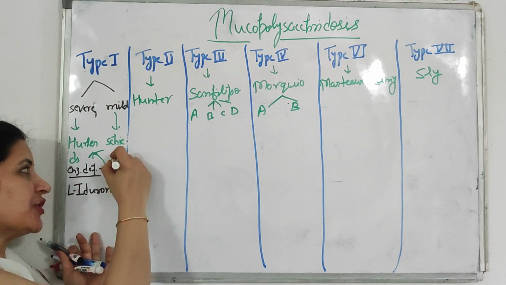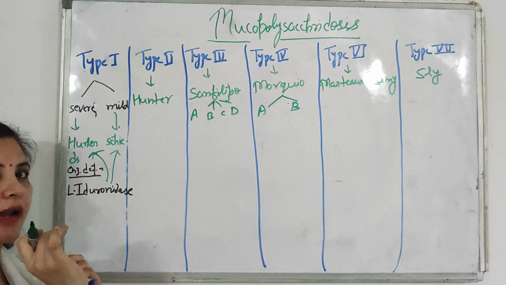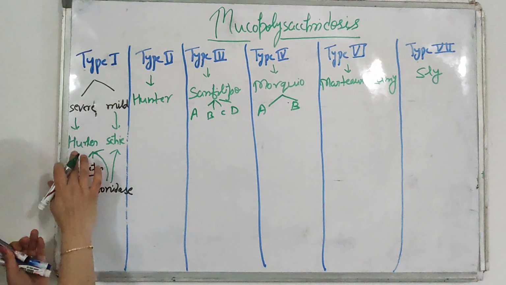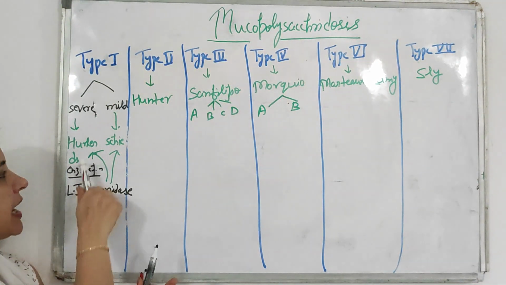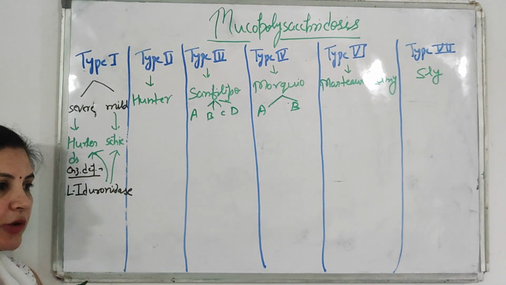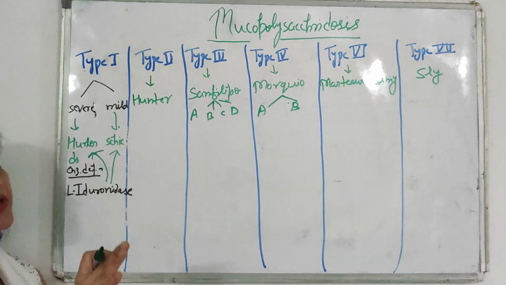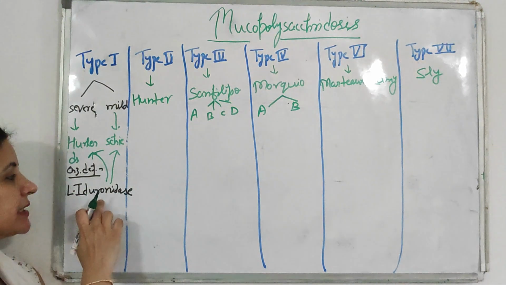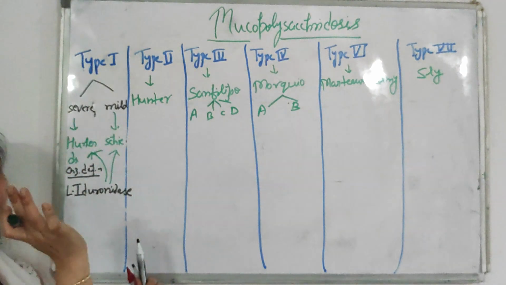But if there is a partial deficiency of this L-iduronidase, then it will result in the milder form of disease, that is Scheie. Okay, so this is the difference between why Hurler is the severe form and Scheie is the milder form. In Hurler disease there is a complete deficiency of this enzyme, while in Scheie a small amount of the enzyme is present, and because of the partial deficiency it results in the milder form of disorder.